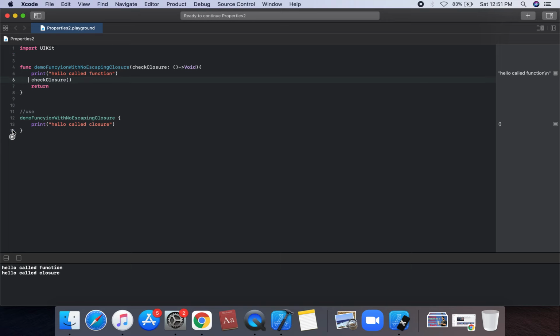So a closure is said to be non-escaping when the closure is passed as an argument to the function and is called before the function returns. That is called a non-escaping closure.